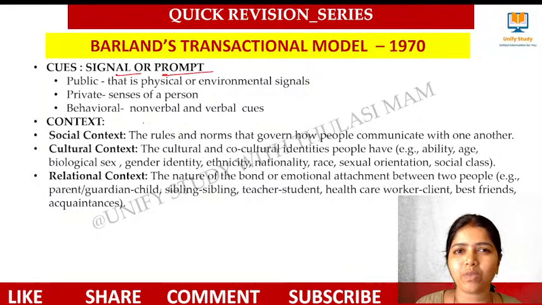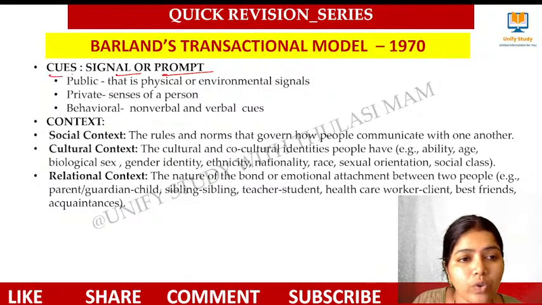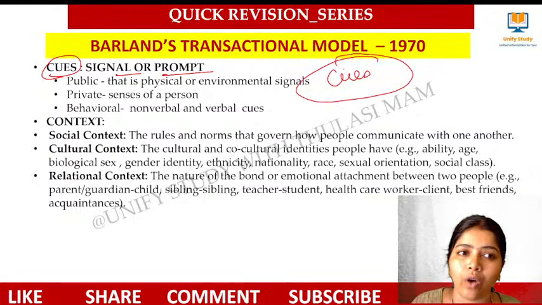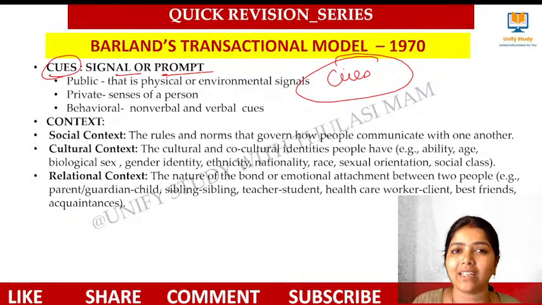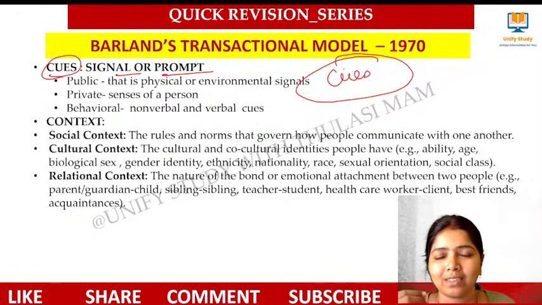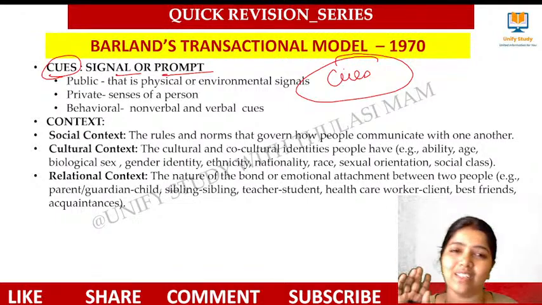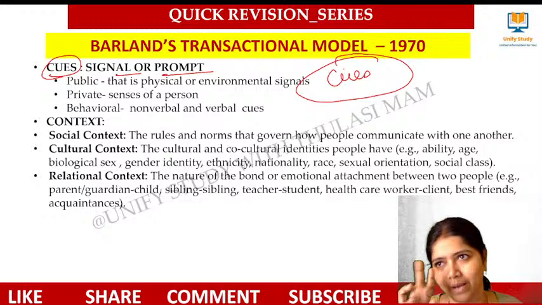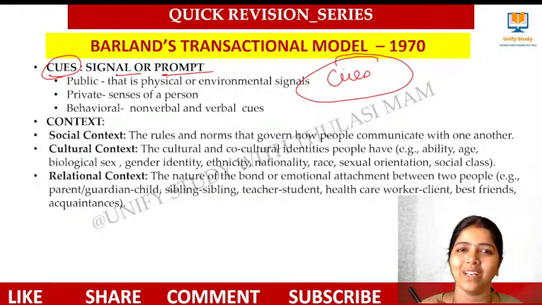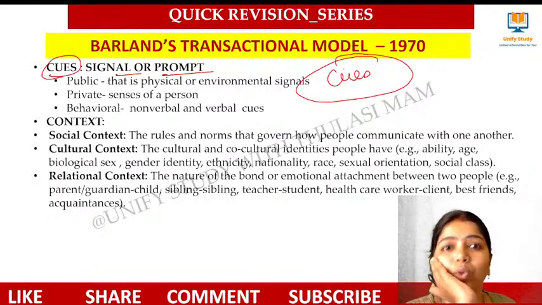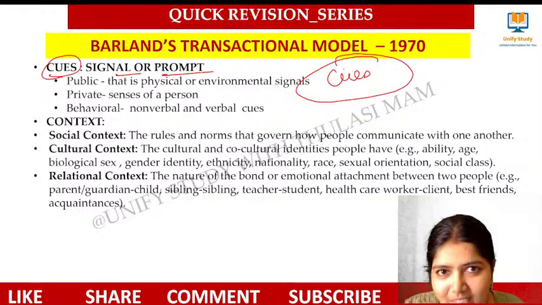Signal and prompt means whatever sign I show you, whatever prompt I show you, right? That is all called a signal. Here we use a concept called cues. Very important word, please underline and note it down. Cues are nothing but a signal or prompt. What do you mean by signal? If I take a class, your friend is sitting there in the classroom. Imagine in a classroom, you are showing a sign that it is boring. That is a signal. If you want to leave the classroom, you'll be showing some signal, right? And they are all called cues. If you're very interested, you'll be sitting very curiously. That is a cue, that is, you're very interested. You understand?